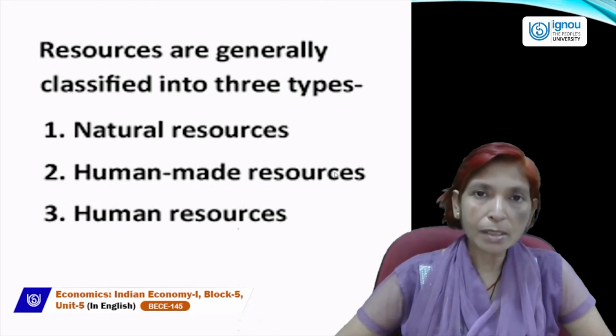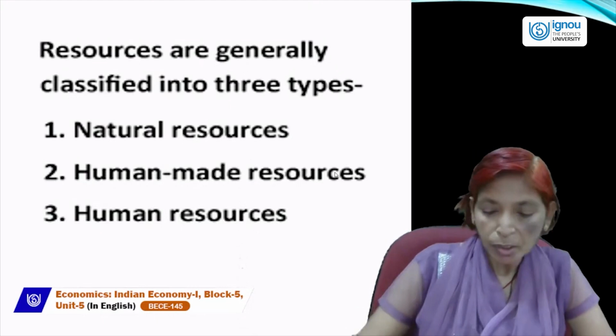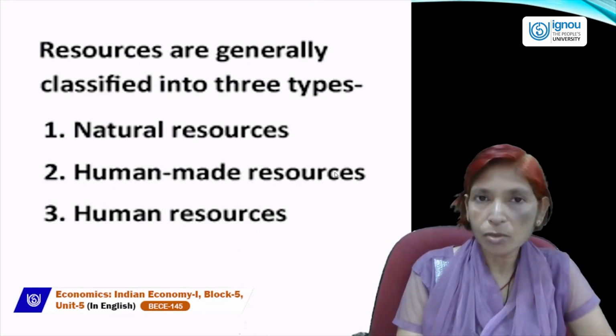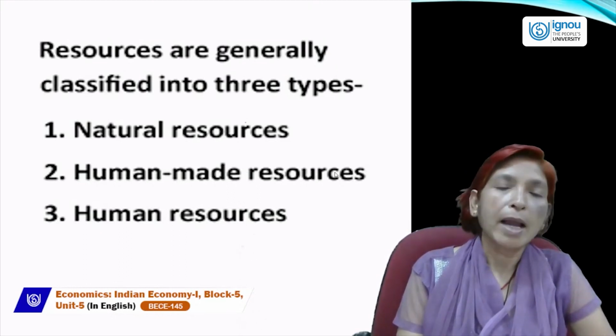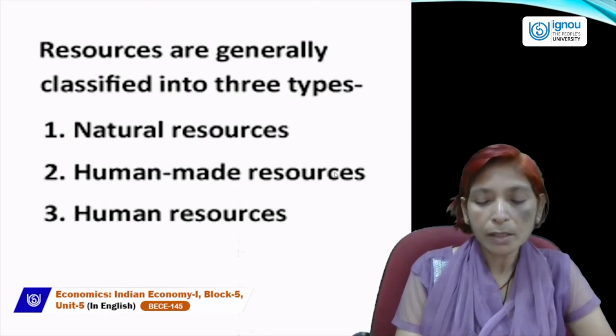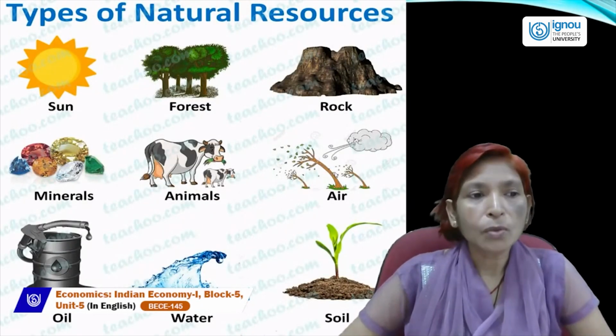All these resources affect economic growth and economic development. So resources are classified into three categories: one is natural resources, second is man-made resources, and third is human resources. Now, types of natural resources.